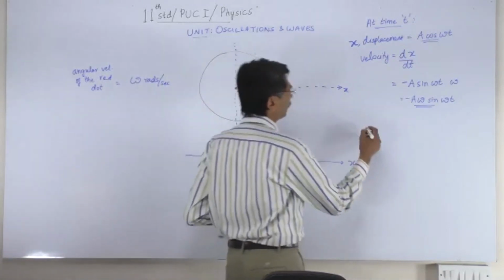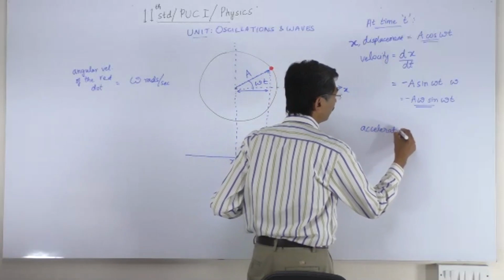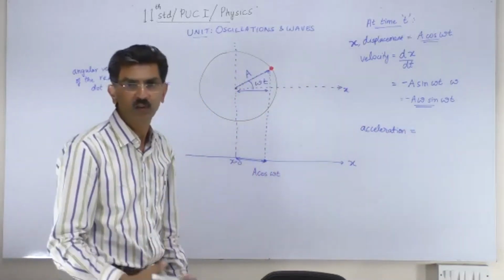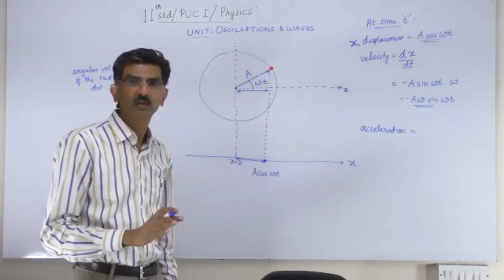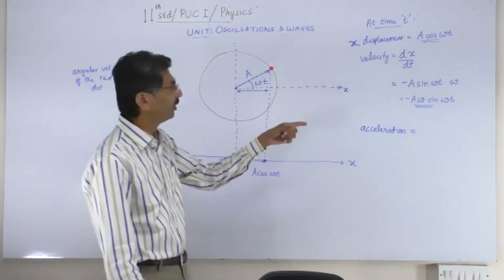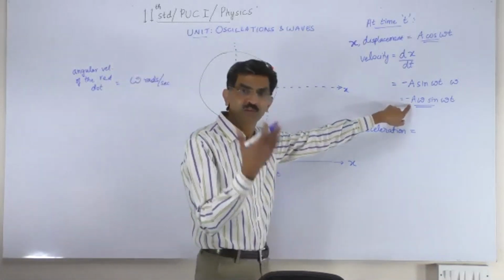Now what about the instantaneous acceleration? When the velocity is not constant, clearly there is an acceleration associated with the body, and that acceleration can be calculated as a function of time by differentiating this once again.